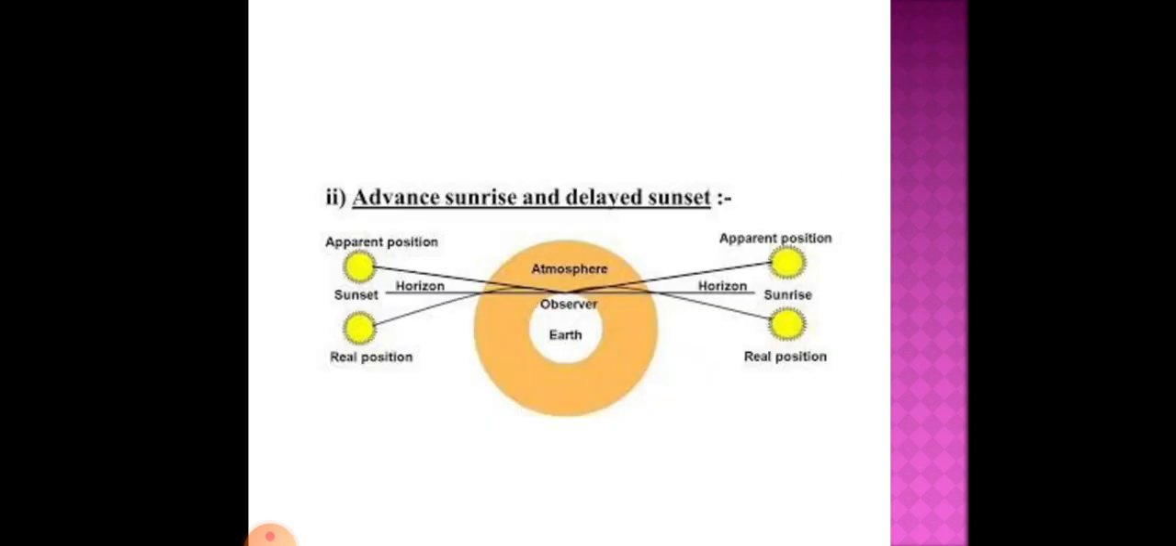Okay, clear? Now let us try to understand what is this advanced sunrise and delayed sunset with the help of a diagram. So this is your advanced sunrise and delayed sunset diagram. Let us consider there is an observer here, and you can see on both sides there is a horizon. So the real position of the sun is below the horizon in case of sunset. That means on the left hand side the real position of the sun is below the horizon, but due to atmospheric refraction we can still see the sun. Okay, clear? So this is all about advanced sunrise and delayed sunset.